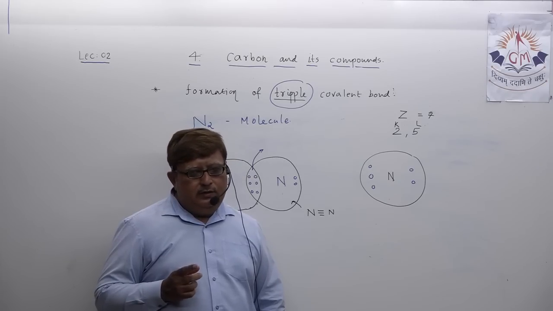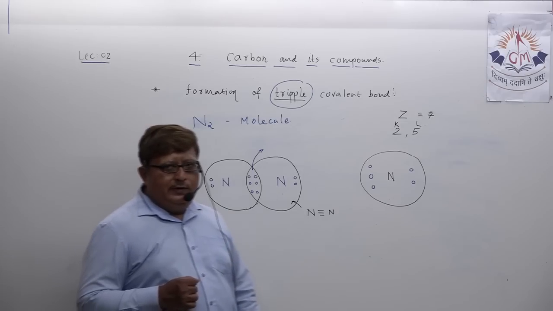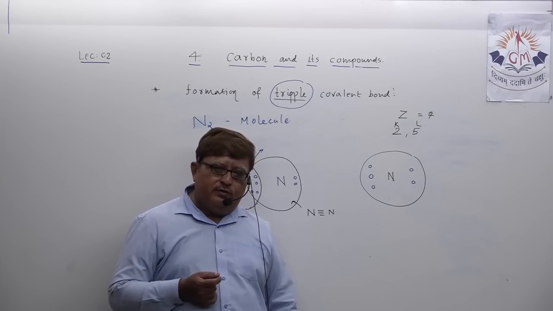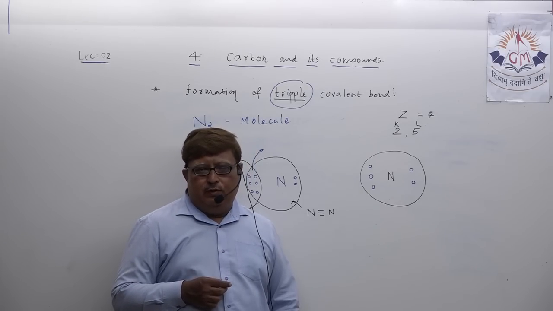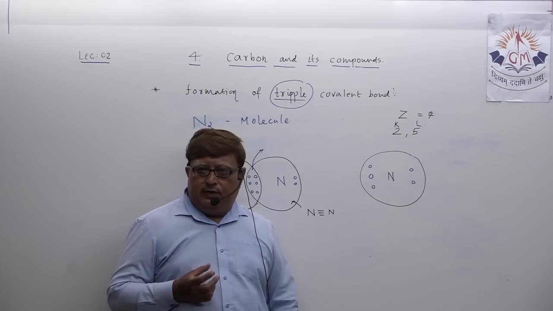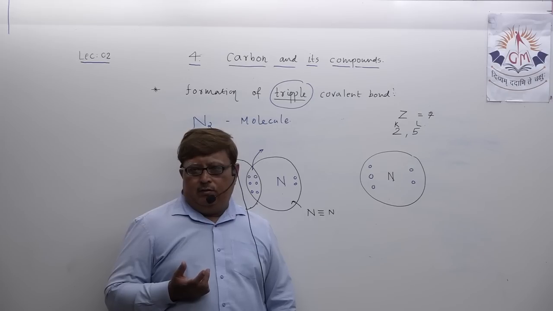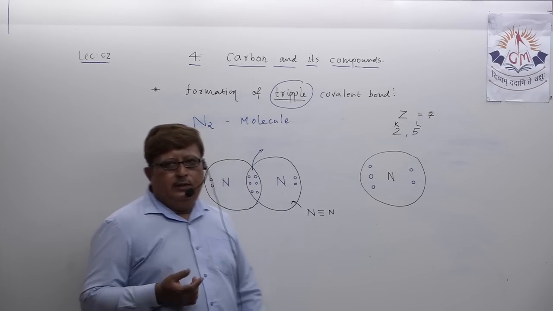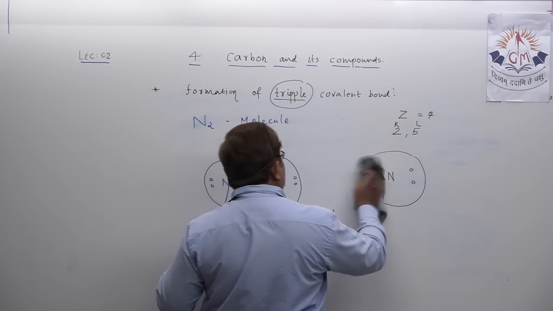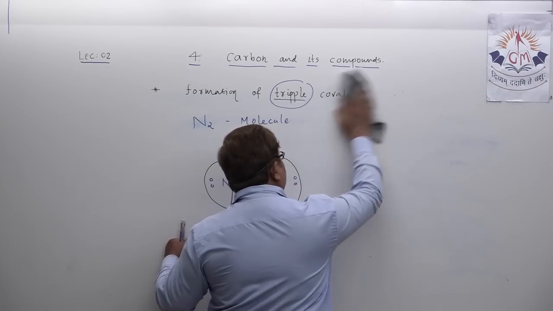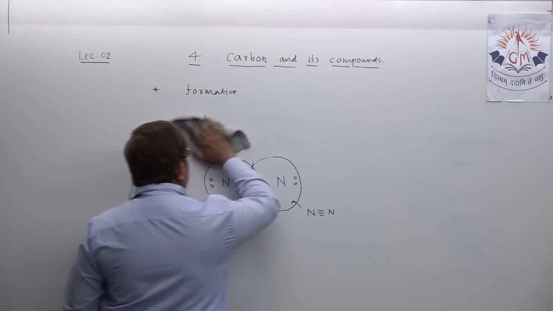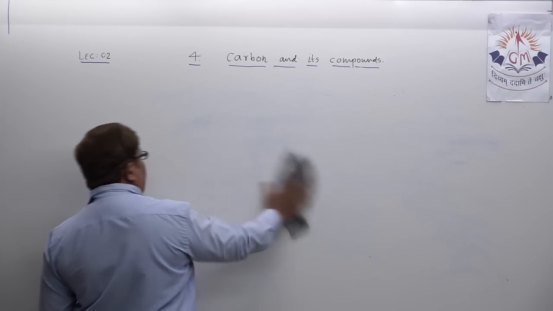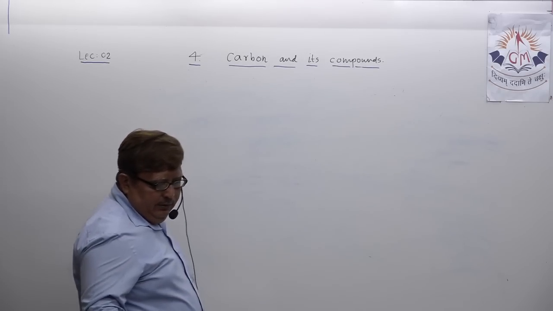One I have already discussed at the start of the lecture, that was the formation of methane, which we discussed in lecture number 1. So in methane there occurs a sharing of electrons between carbon and hydrogen atoms, as you all know. Let us try to understand another compound possessing covalent nature and formed by sharing of electrons.